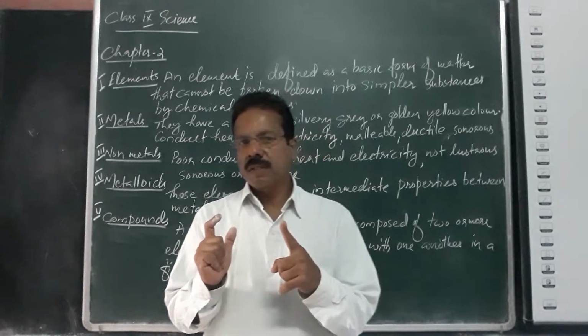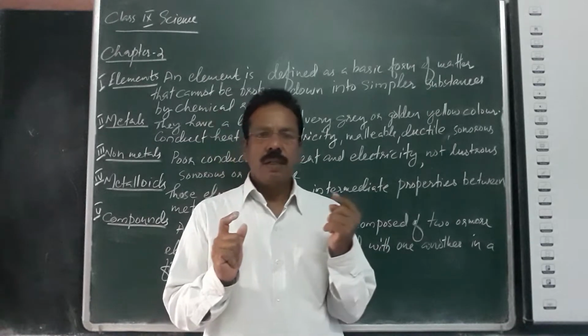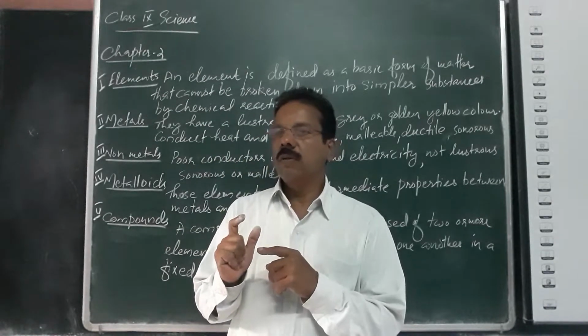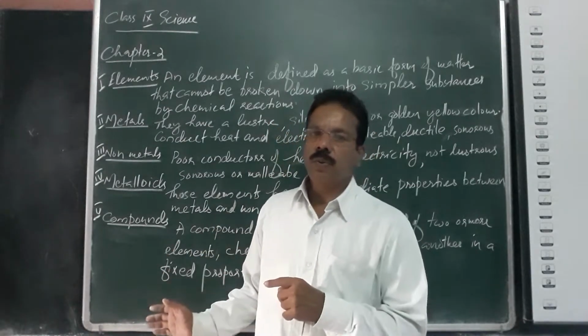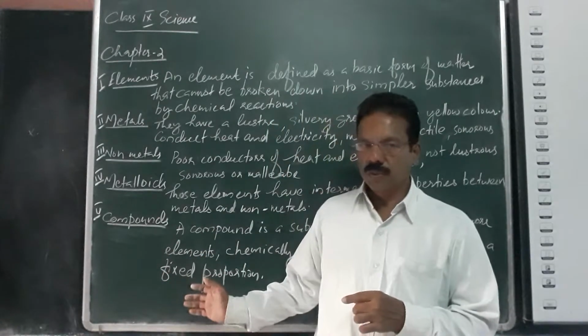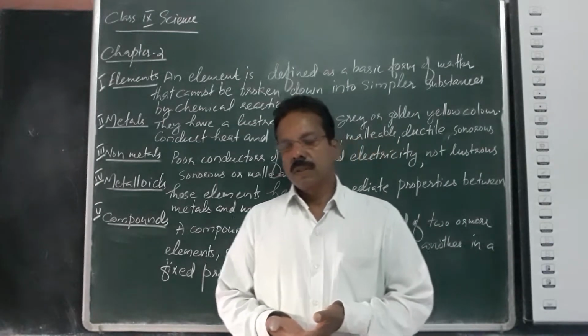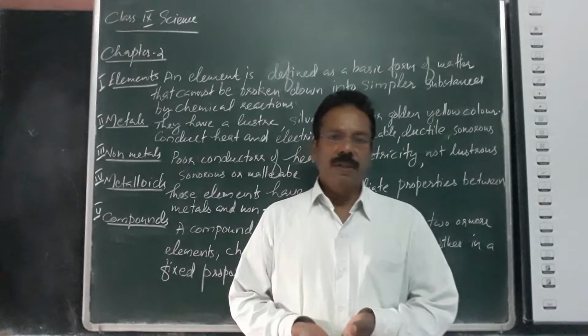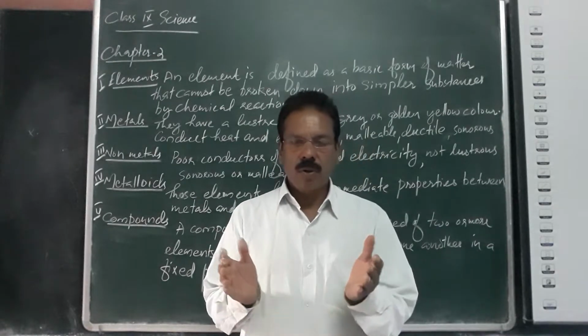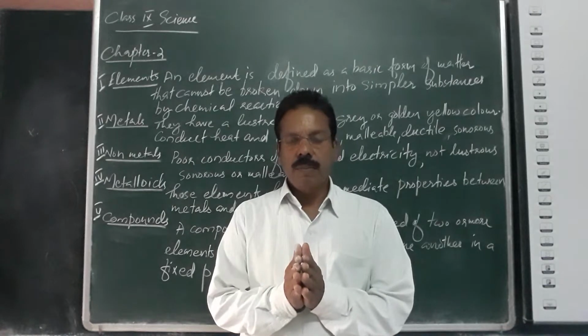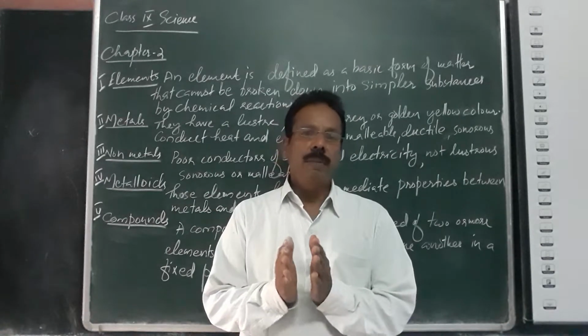We will discuss all these terms in detail. And as a last topic, we have to think about compounds. In a compound, more than one element is chemically bonded together.